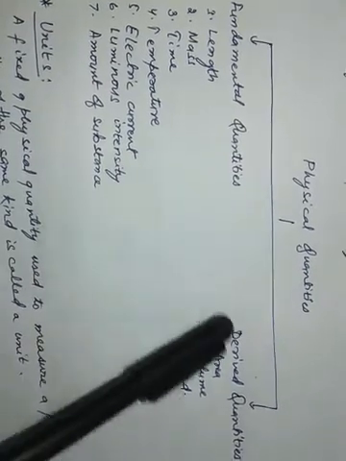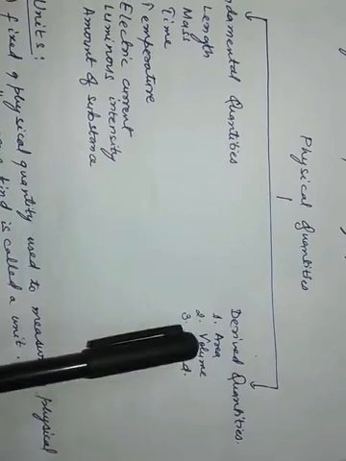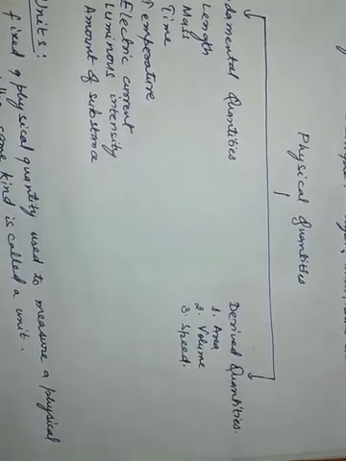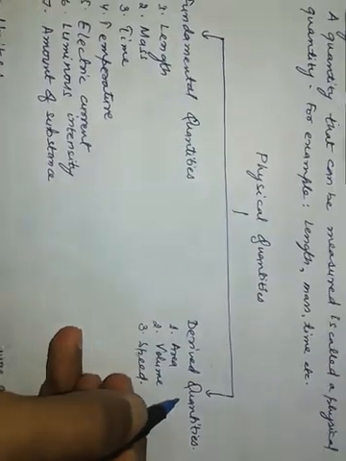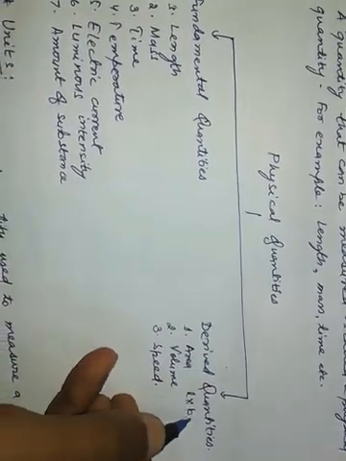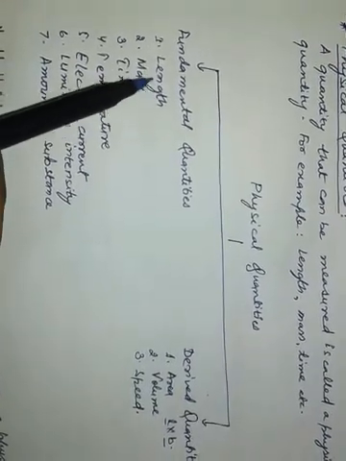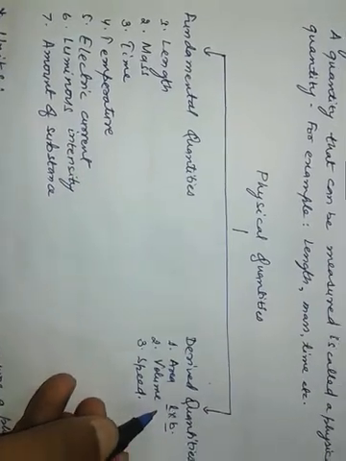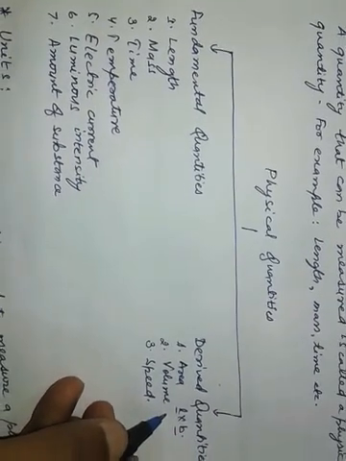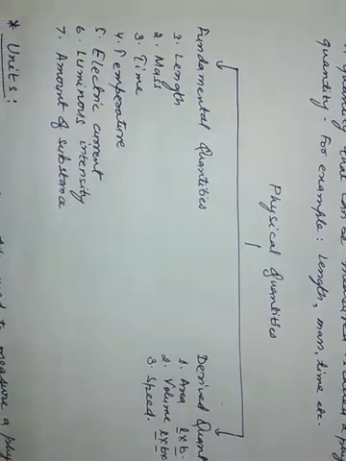Now derived quantities are area, volume, speed. Area, how do we know area? Suppose the area of a rectangle is length into breadth. How do we know length and breadth? We know by the help of this quantity, length. Then volume, how do we know volume? Suppose the volume of a cuboid is length into breadth into height.